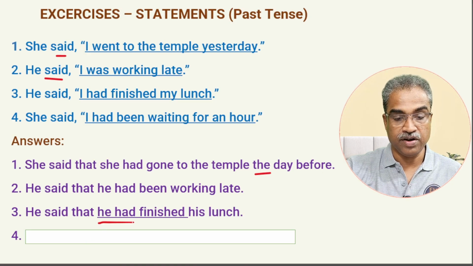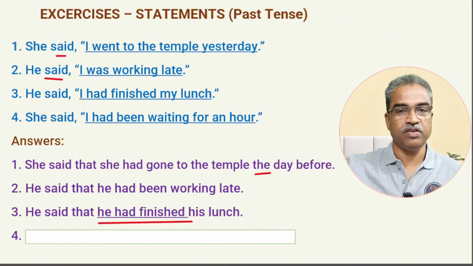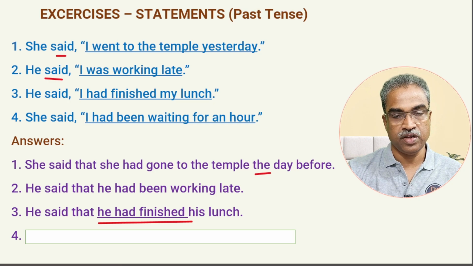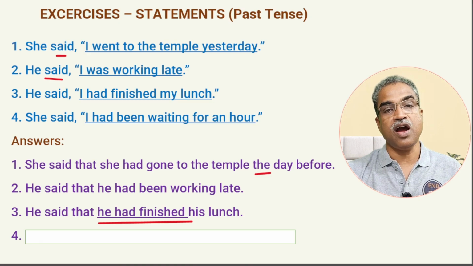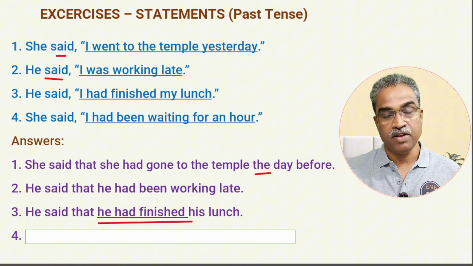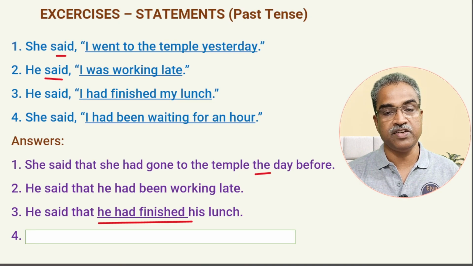Did we change the tense here? I have underlined this one already. No, we did not change, because I had finished my lunch is past perfect. There is no tense which is farther than past perfect, so past perfect remains as it is. Simple past changes into past perfect. Present perfect changes into past perfect. Past continuous changes into past perfect continuous. And past perfect and past perfect continuous, you can't change. They retain their tense, because we do not have a tense farther than these. That is the reason.